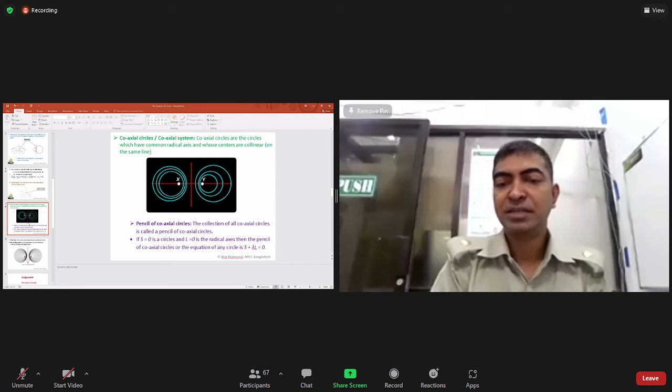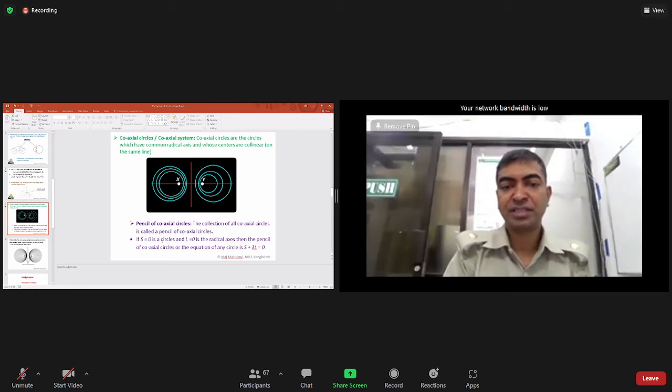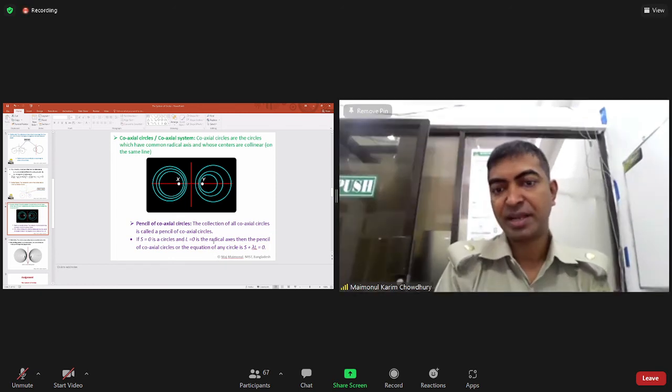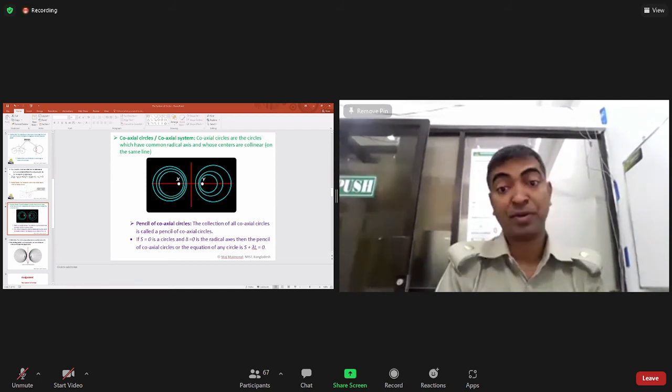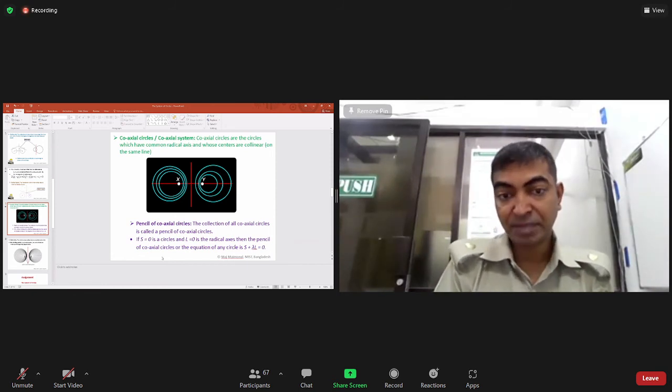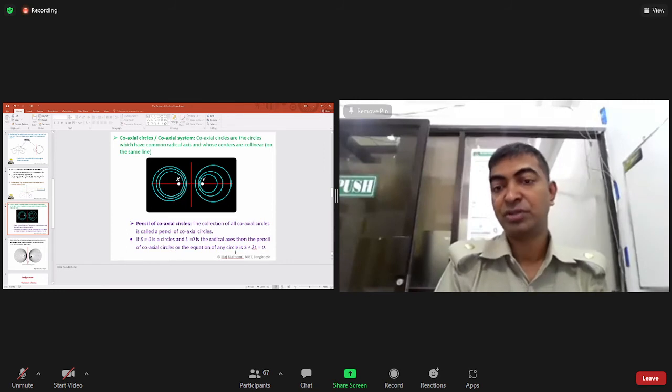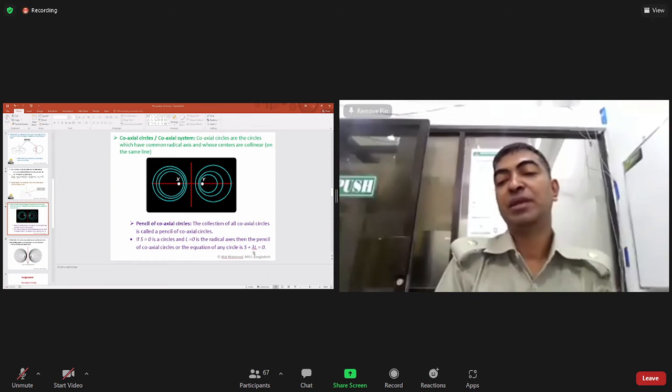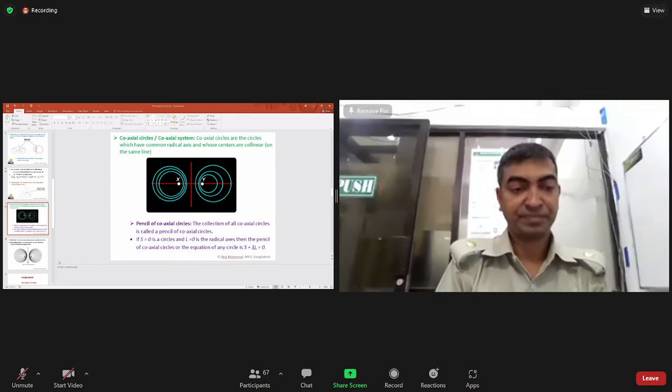If S = 0 is one circle and L = 0 is the radical axis, you have to remember very cautiously that the radical axis is the straight line and S is the circle. So what is the relation between them? The pencil of coaxial circles, or the equation of any circle, is S + λL = 0, where lambda is an arbitrary constant.